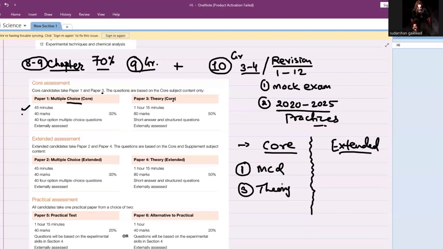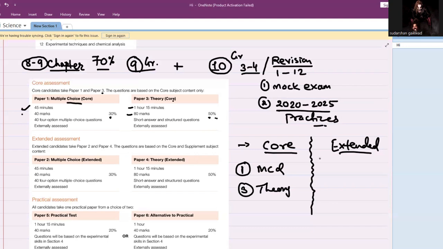Sometimes in some of the textbooks that Cambridge is endorsing, core and extended are not much clarified. So I'll show you some of the Endos textbooks also. But let's go on with this one. For core, you have MCQ and theory. Theory is 1 hour 15 minutes and the paper is for 80 marks. The weightage of the theory paper is 50%, and MCQ has 30% weightage.